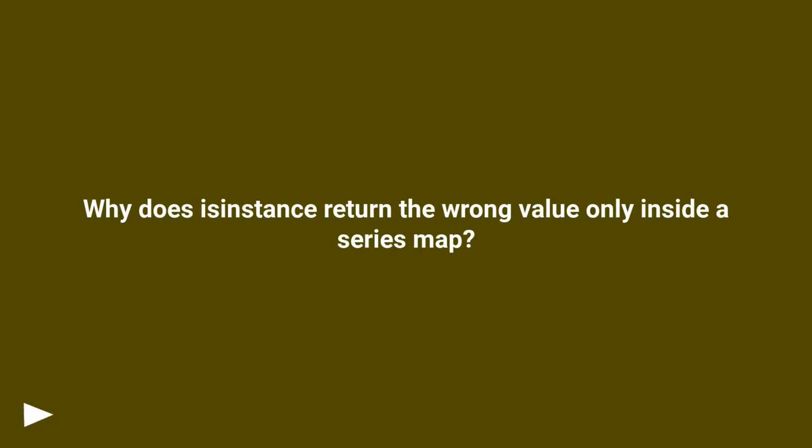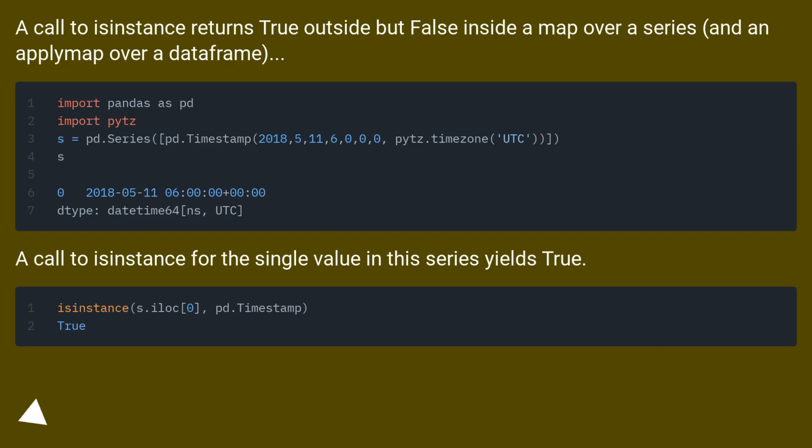Why does isinstance return the wrong value only inside a series map? A call to isinstance returns true outside but false inside a map over a series, and an apply map over a data frame.